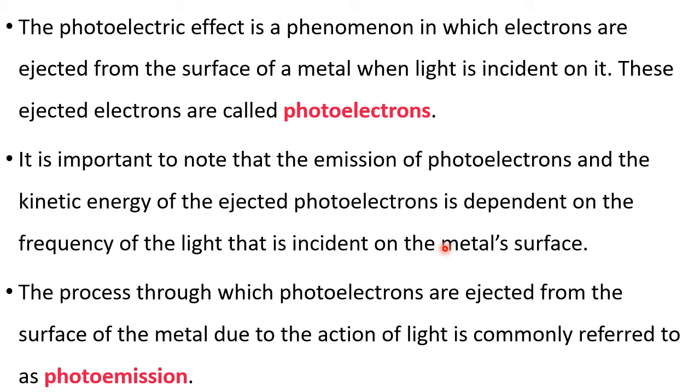The process through which photoelectrons are ejected from the surface of the metal due to the action of light is commonly referred to as photoemission. Electrons are called photoelectrons. Emission is called photoemission, and the effect is called what? Photoelectric effect, because these electrons move, and then the current movement is seen in the electric meter. So it is called the photoelectric effect.